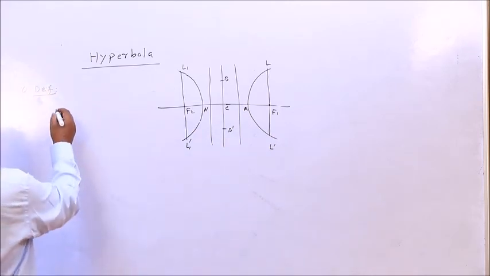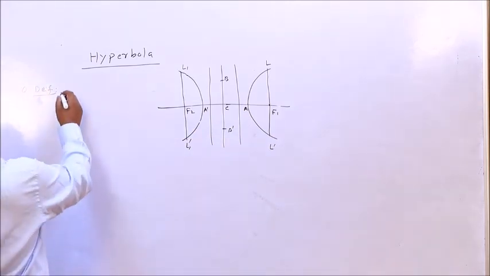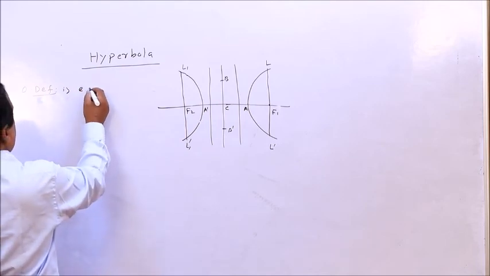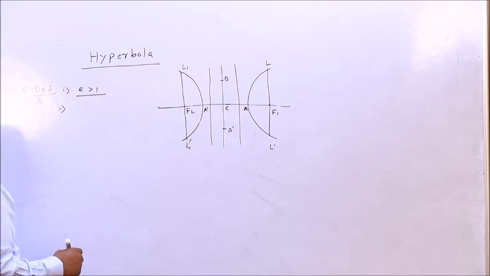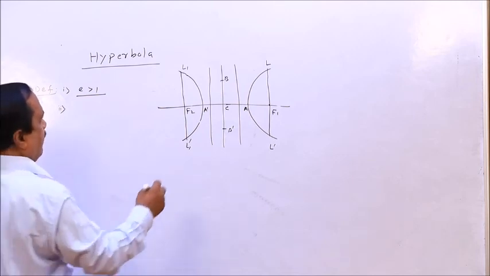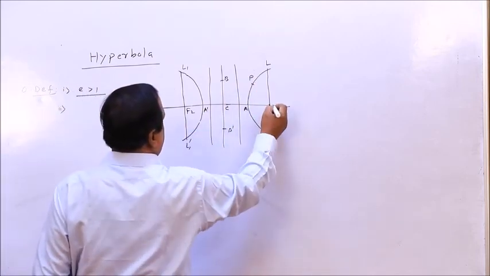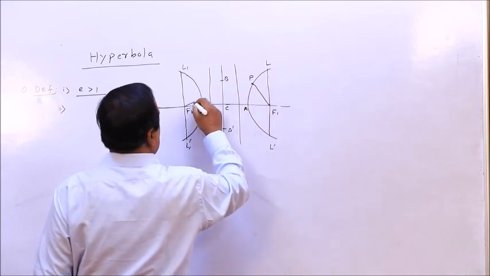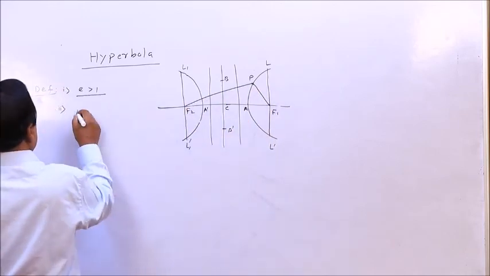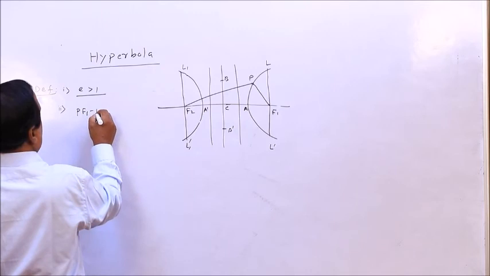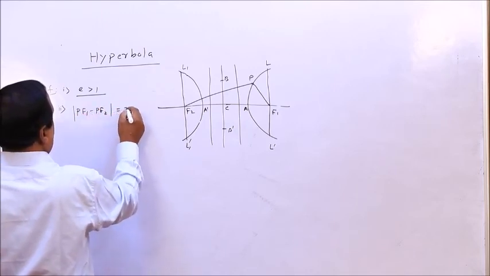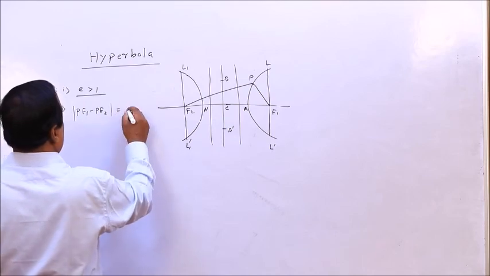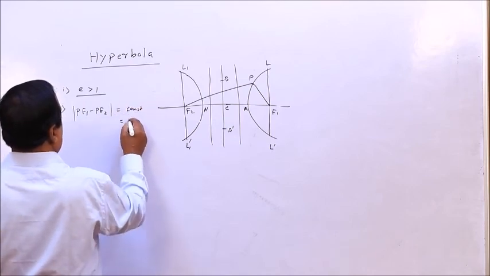Similarly, here, so here e is greater than 1. Second, it is the locus of a point which moves in a plane, so that if you take any point P here, the modulus of PF1 minus PF2 is equal to a constant, you say 2a.